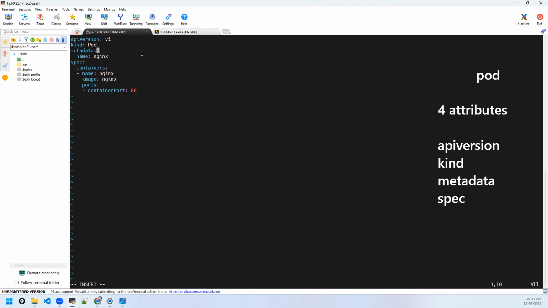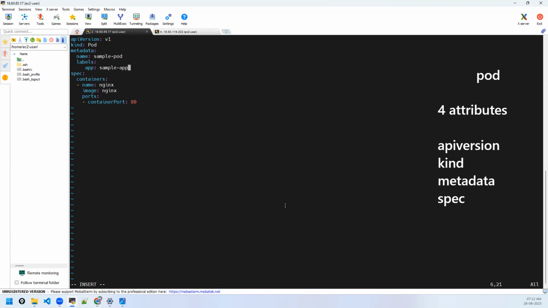Metadata gives information of the object you are deploying, like, let's say I want to give the name as sample pod, any name of your choice. If you want, you can also give labels for your deployment. Labels are like tags, with a label name like app, sample app, to identify your pod. Name, labels, all of that goes into metadata.